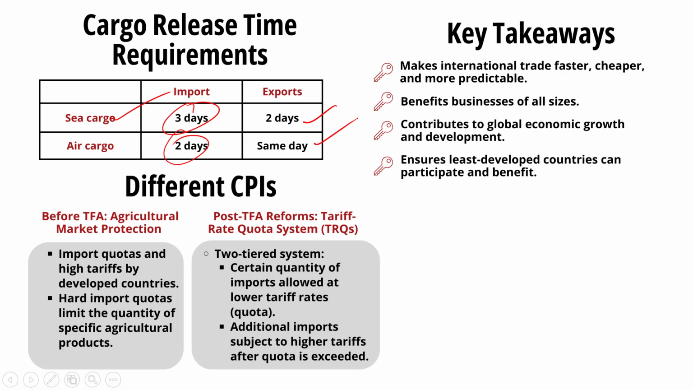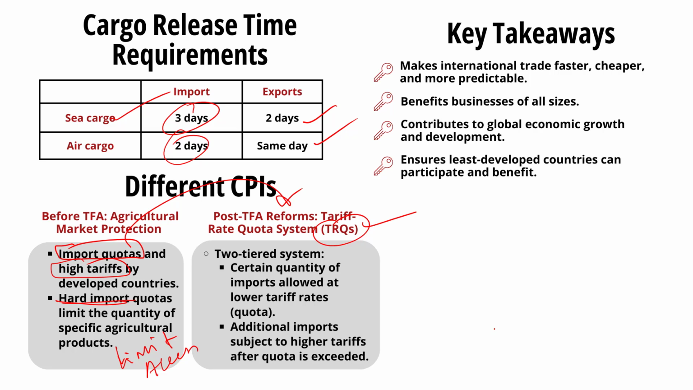Apart from this, traditionally, developed countries have protected their agricultural markets using import quotas and high tariffs. Here, hard import quotas are strict limits on the quantity of a specific agricultural product that can be imported into a country. Once the quota is reached, no additional imports of that product are allowed. These quotas are highly restrictive and can severely limit market access for exporters from other countries, particularly those in developing nations. This system was changed to the tariff rate quota system, that is TRQ.